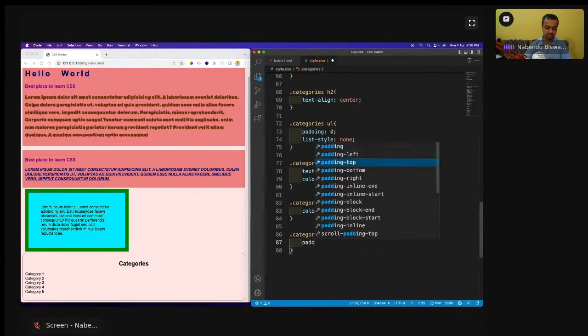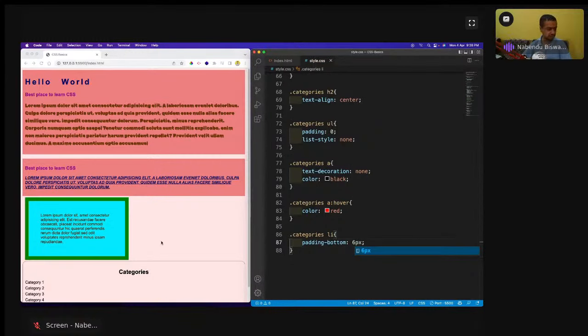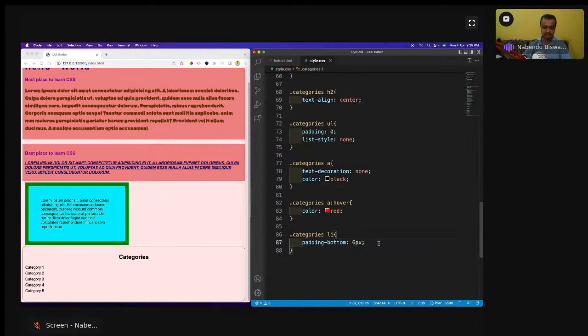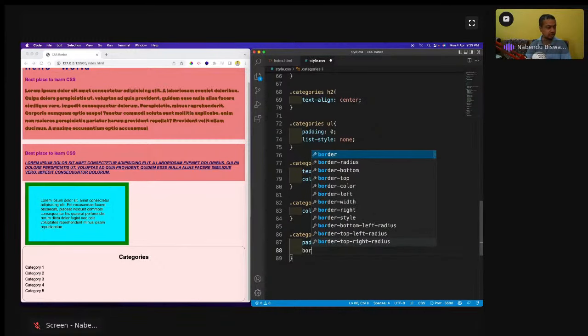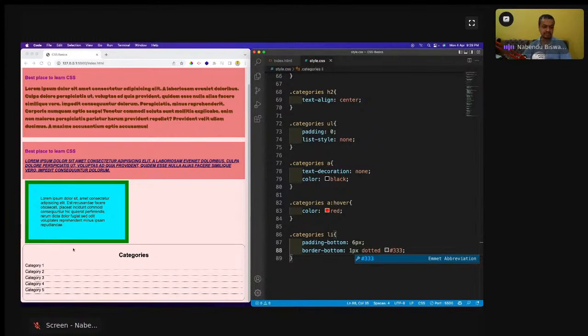Padding bottom I'm going to give is 6px. A bit the padding bottom has been done, and then I'm going to do the border bottom, like 1px dotted #ddd. This dotted border is shown, and now it is looking very good.